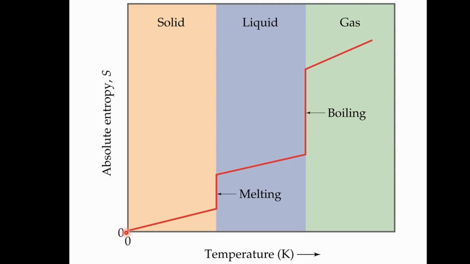So you have a solid, it's a pure crystal, it's at 0 degrees Kelvin, has 0 entropy. As you heat it up, molecules start to vibrate around. They're still locked in position, so you still have a solid, but entropy is increasing. And then the big jump for a phase change. This is what sticks out to me. In a heating curve, our phase changes were flat as far as temperature goes. Here they're vertical. It's a big jump in absolute entropy. And then a similar thing: we're heating the liquid, and the molecules have more thermal motion.